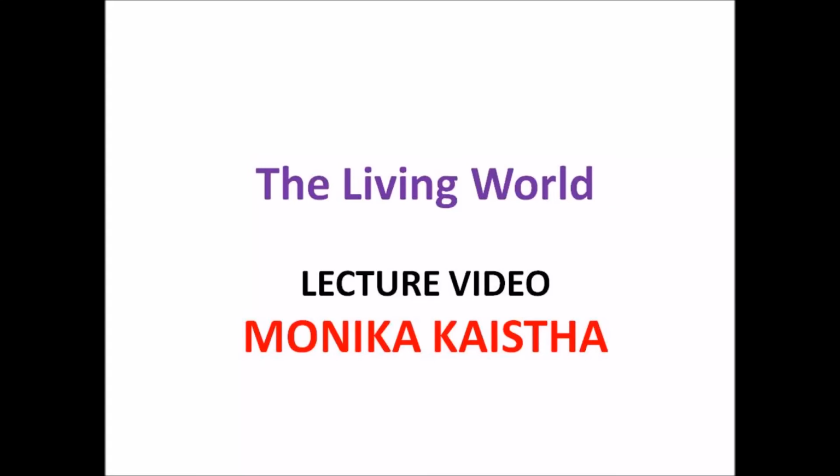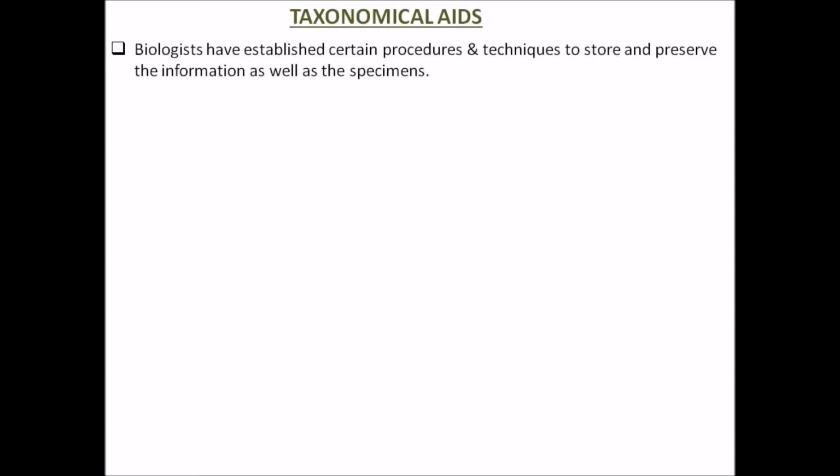So the last lecture of this chapter, Living World, is the taxonomic aids. Taxonomic aid indicates some techniques, some procedures by which organisms are caught or collected or preserved and then studied about their relationships with other organisms. So there are certain devices, certain methods by which we can study taxonomy.